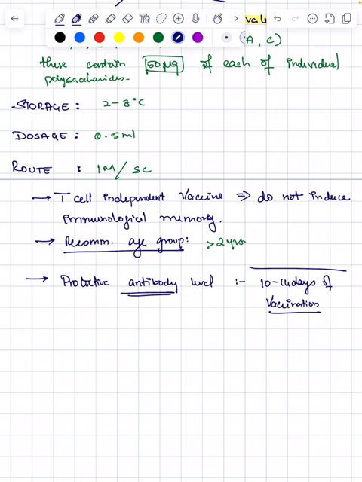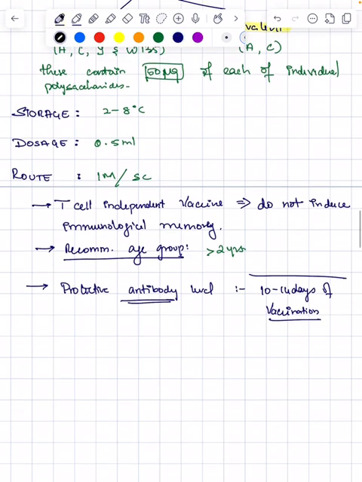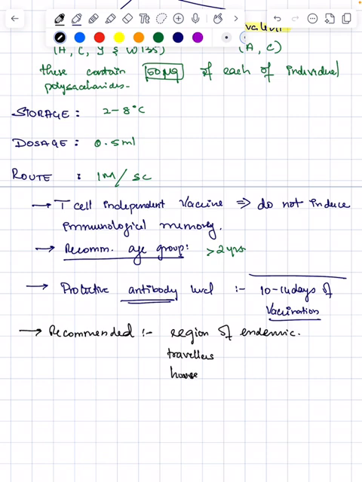Actually, this meningococcal vaccine is not routinely given to children.